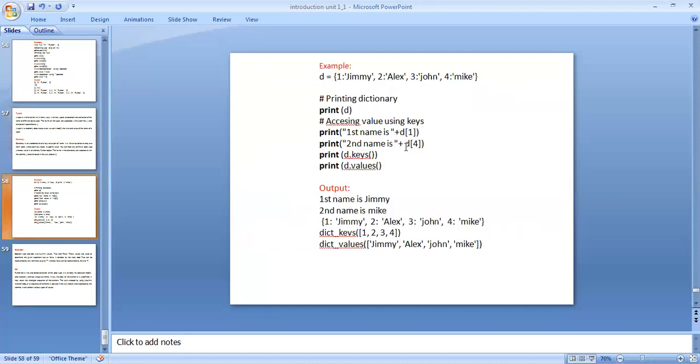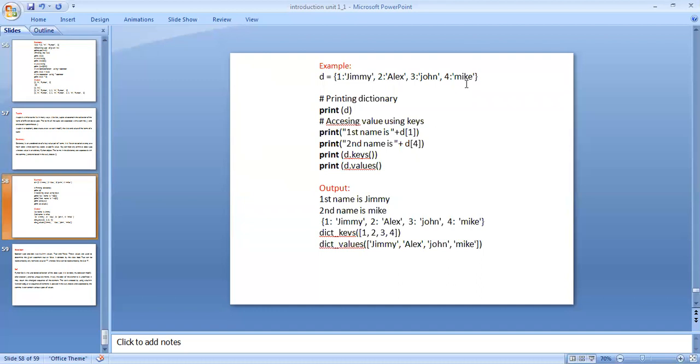Coming to the example of the dictionary data type. I am taking a variable D. D equal to, defined with curly braces: 1, Jimmy in single quotation marks as a string; second one is Alex; third one is John; fourth one is Mike.